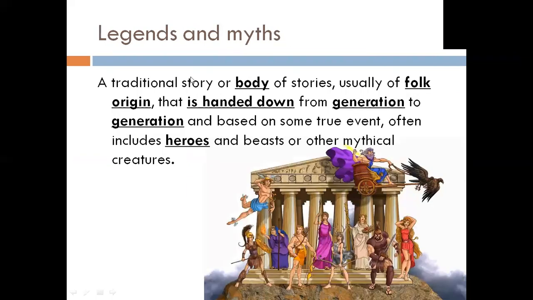Legends and myths. A traditional story or body of stories, usually of folk origin, that is handed down from generation to generation and based on some true event, often includes heroes and beasts or other mythical creatures. Легенды или мифы. Вот у нас слово body, то есть сборник, body of stories, сборник историй.